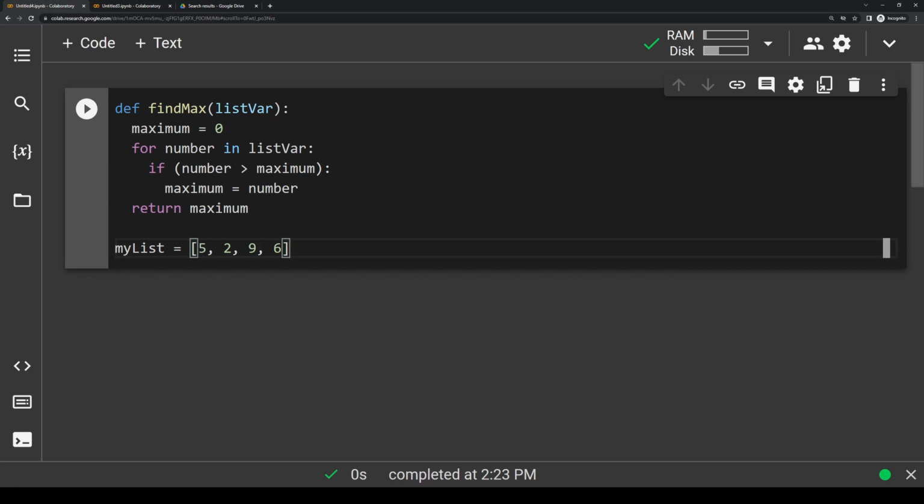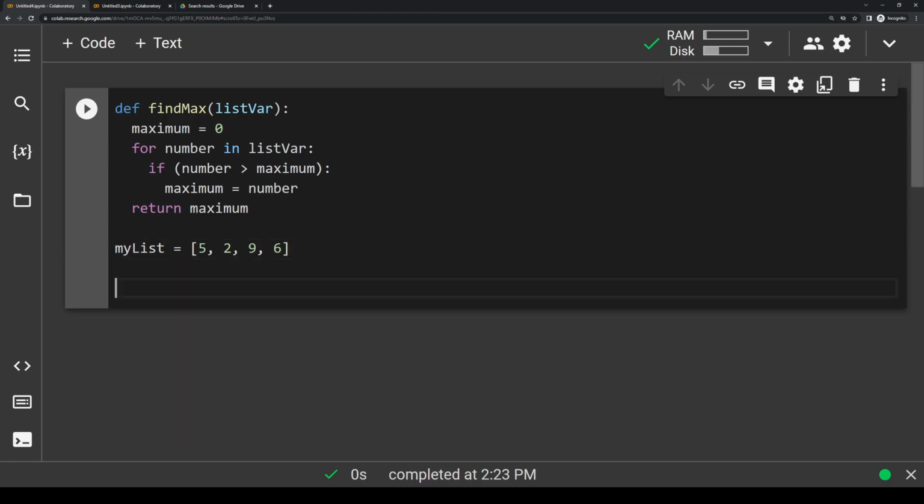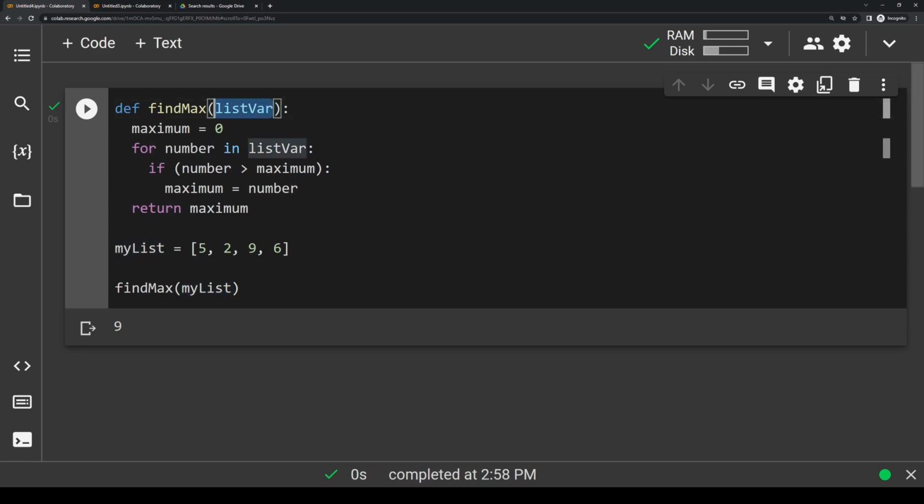So we have this new variable down here that we set earlier, myList, and we set it equal to 5, 2, 9, and 6. So let's say we're going to just call this here, and we're going to do find max, and we're going to pass in our list. And if we run it, you'll see that it outputs 9. So we pass in this list, in other words 5, 2, 9, 6, to this function here. This function runs all of its logic and it returns the number that it finds that is represented as the maximum. Let's try changing this list around to different numbers just to test out this functionality.